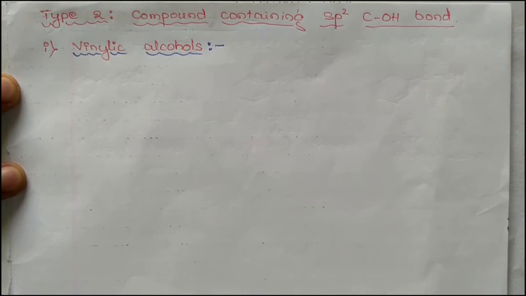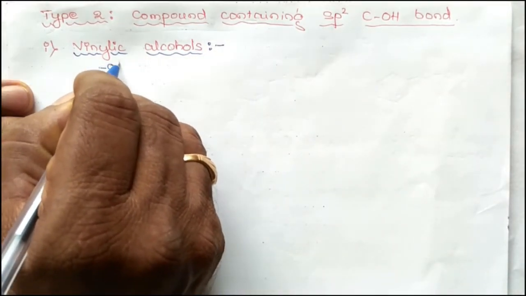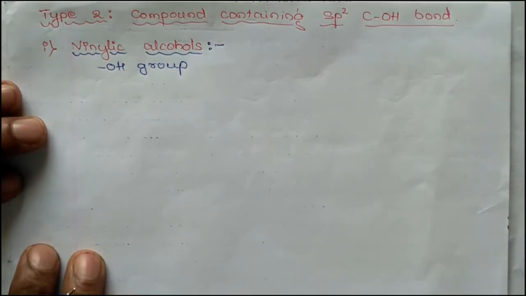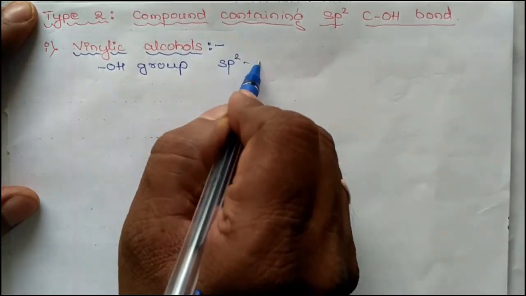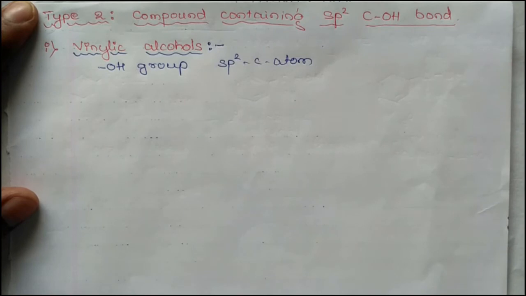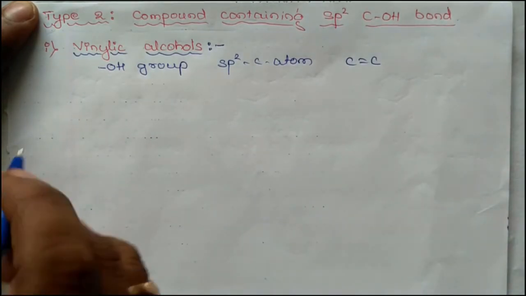Now we'll discuss the second type of classification, that is compounds containing an sp2 C-OH bond. First, vinylic alcohols. These are the compounds in which the OH group is bonded to an sp2 hybridized carbon atom of a carbon-carbon double bond. These are called vinylic alcohols.